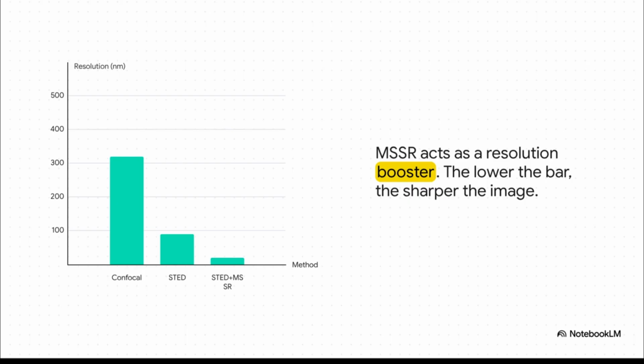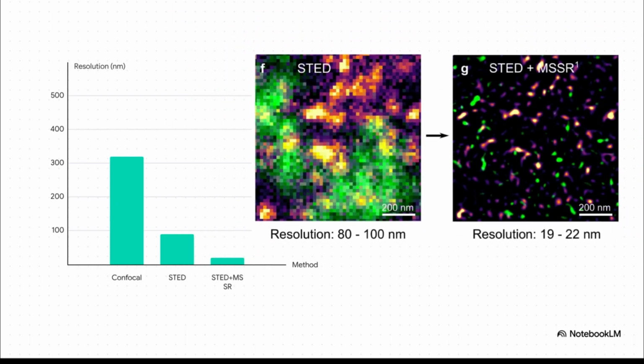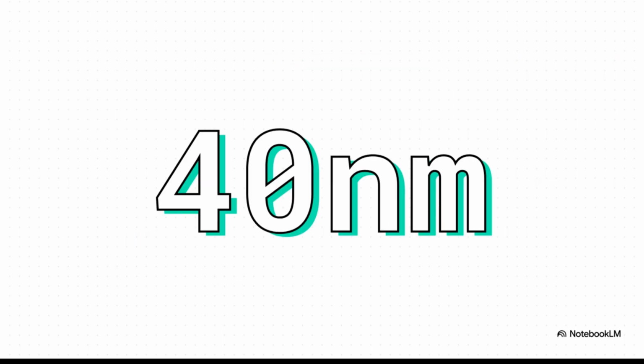So for example, you might have a super powerful STED microscope that gets you down to 90 nanometers, which is awesome. But then you take that image and process it with MSSR, and you can push the resolution down to an absolutely astonishing 20 nanometers. It literally enhances the enhancer. And it doesn't even stop there. The potential goes even further.